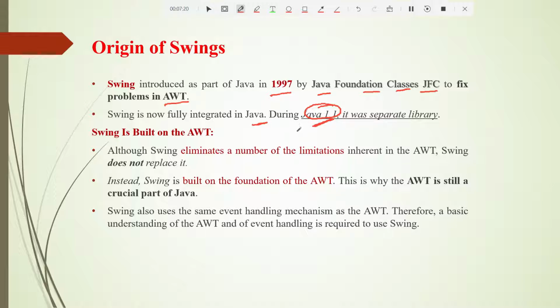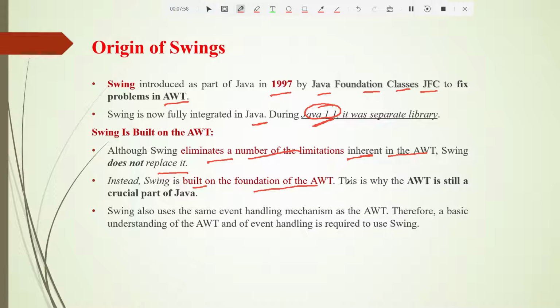Now let us understand the advantages of swing. Although swing eliminates a number of limitations inherent in AWT, swing does not replace it. Instead, swing is built on the foundation of AWT. So for swings, we made something better in AWT so that these limitations are taken off, that means these limitations are solved. That is the change we have made in AWT, and that is nothing but swing.